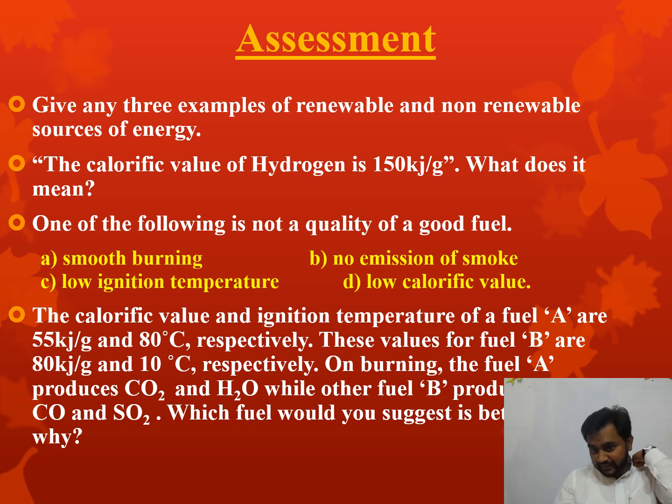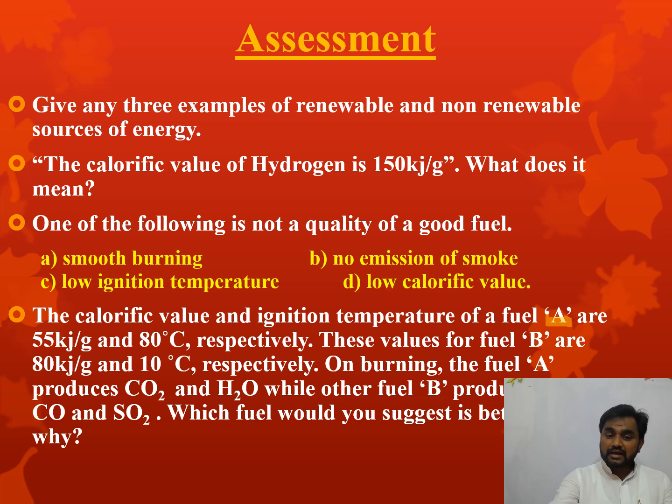Now if we compare here, fuel A has got the calorific value 55 kilojoules per gram. That means per gram it is going to give 55 kilojoules of energy. Whereas fuel B is giving 80 kilojoules per gram. Here, if we consider only calorific value, then fuel B is better.